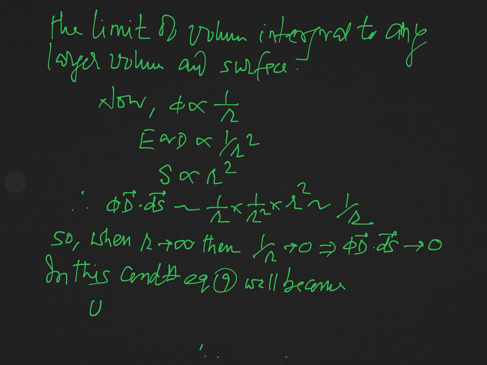The first integral will be 0, and so U will be equal to 1 over 2 integral over all space E dot D dV.